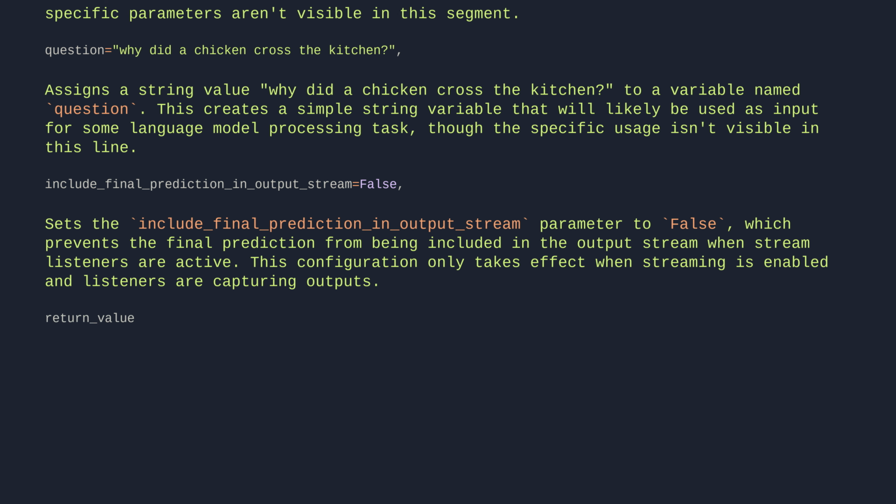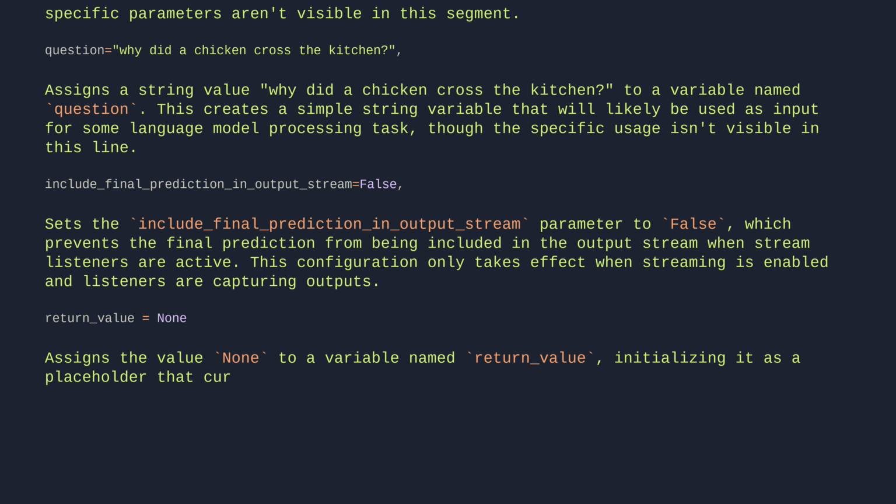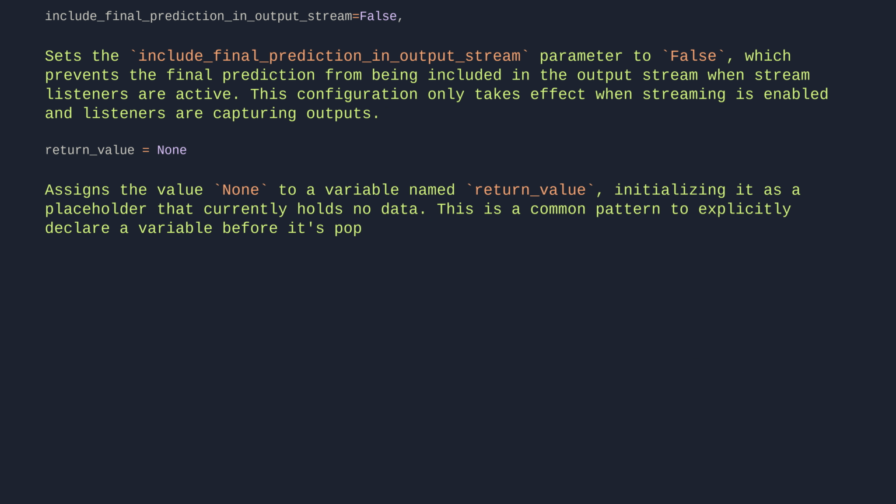Return value equals none. Assigns the value none to a variable named return value, initializing it as a placeholder that currently holds no data. This is a common pattern to explicitly declare a variable before it's populated with an actual value later in the code.